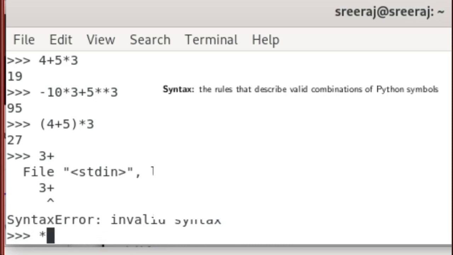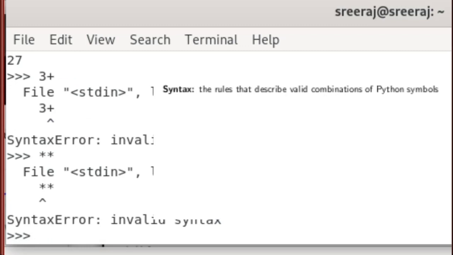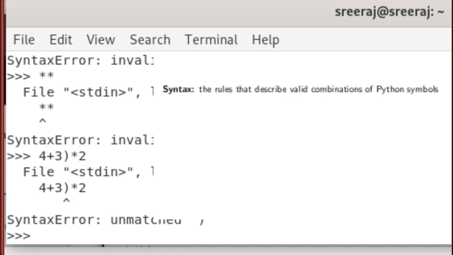Also, if I give only an operator as the expression, I definitely get a syntax error. And one more scenario: plus 3, then a closing parenthesis, multiplied by 2. Again I got a syntax error, with an unmatched parenthesis. That means if I use only the closing parenthesis, it shows a syntax error.